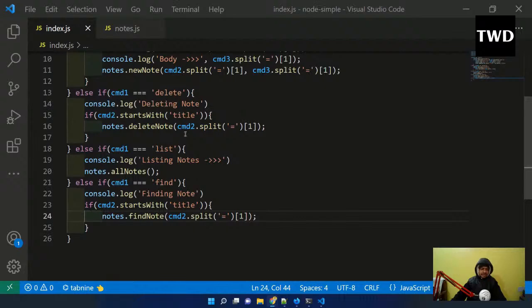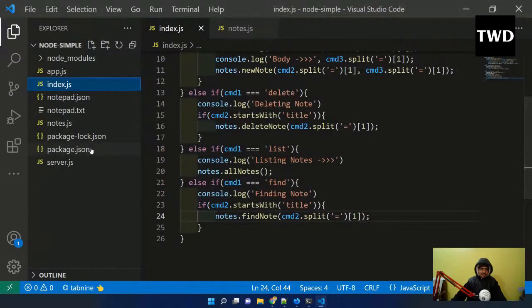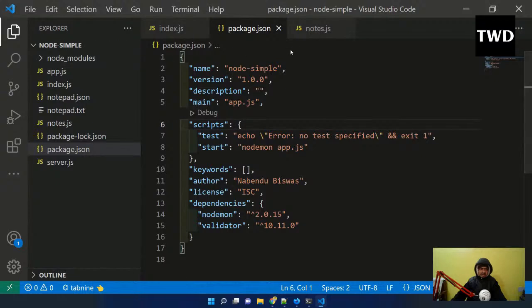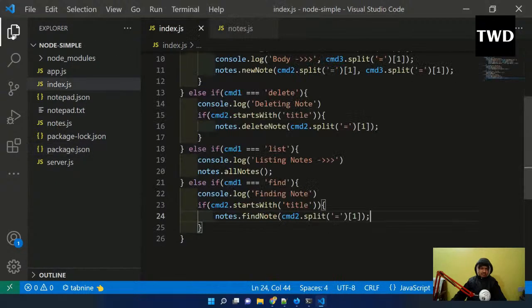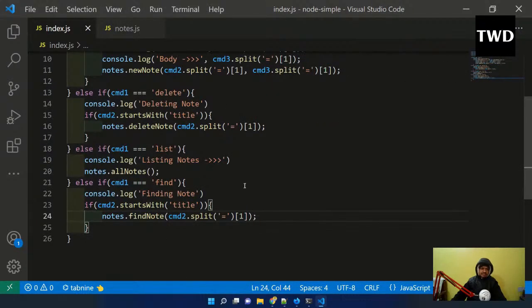So this is what we created yesterday, and this Node app is actually complete. But one thing was remaining: I told you that we are going to use the debugger here.